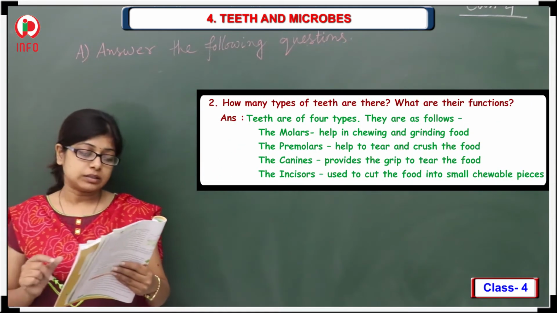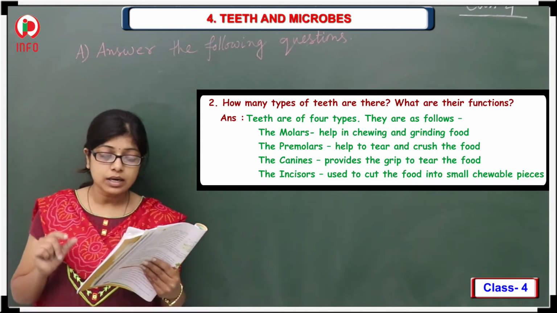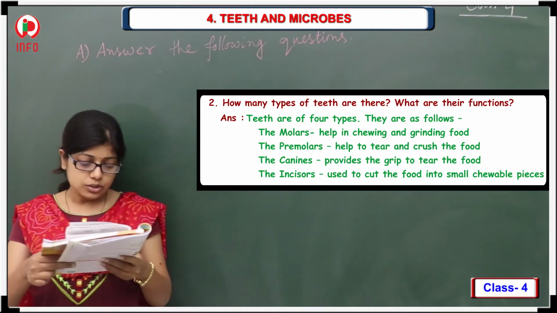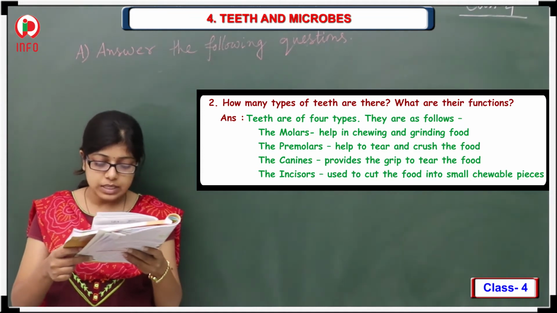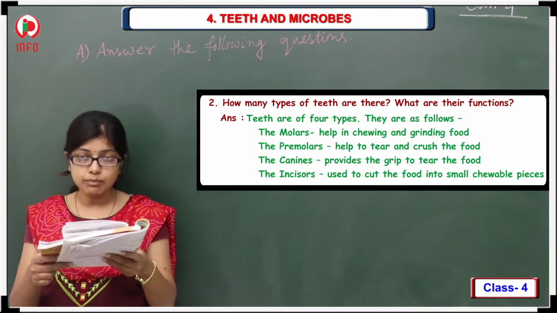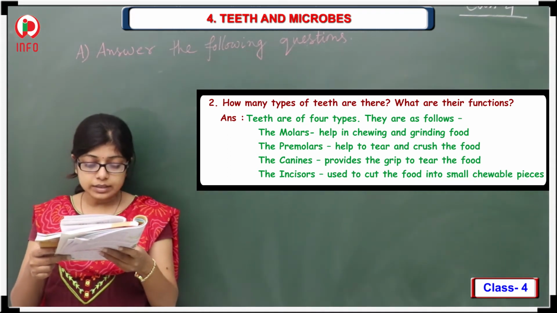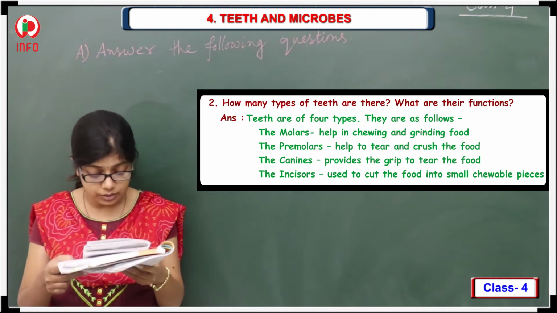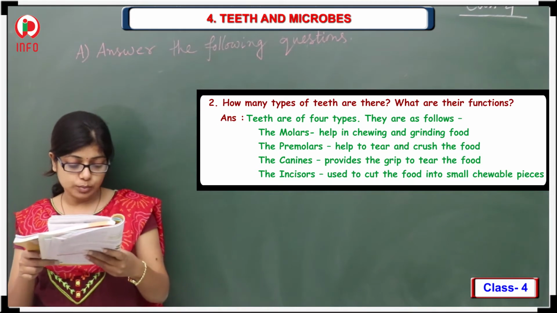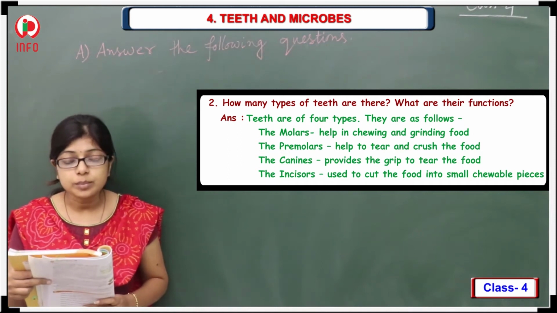Next one, how many types of teeth are there, what are their functions? All of you know that there are 4 kinds of teeth present. So teeth are of 4 types. They are as follows. The molars help in chewing and grinding food. The premolars help to tear and crush the food. The canine provides the grip to tear the food. The incisor is used to cut the food into small chewable pieces. So these are the different kinds of teeth.